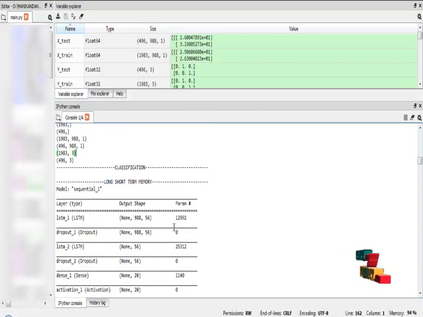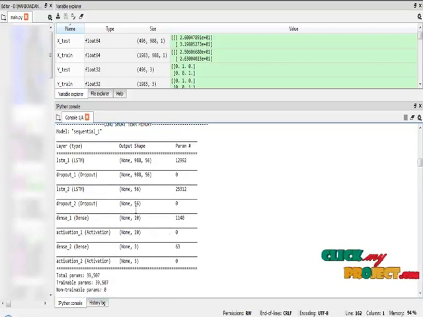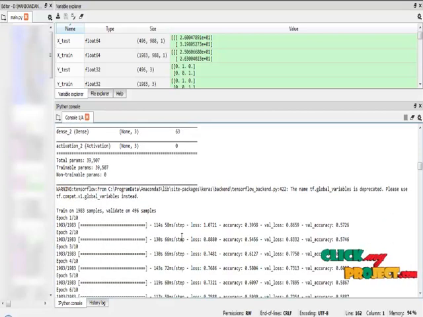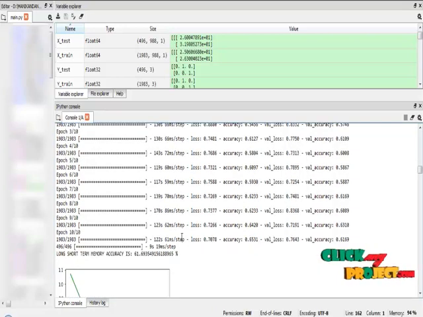Our fourth module is classification. In classification, we are using three different types of deep learning algorithm. The first algorithm is the long short-term memory neural network algorithm. These are all the summary of the long short-term memory neural network algorithm. The LSTM algorithm extracts an overall parameter count of 39,507, and all the parameters are in trainable form. So our LSTM algorithm will train on our dataset based on these parameters and 10 different training epochs, and it will generate the result in the form of metrics like accuracy.